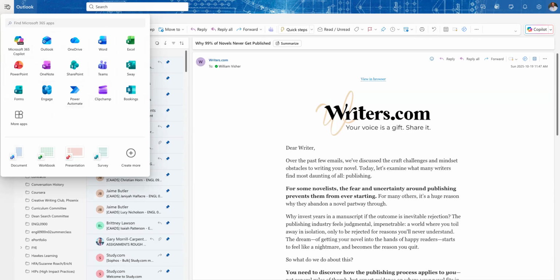If you click on this 3x3 grid and you don't have it, please contact the IT help desk at 423-697-3375 as soon as possible and tell them your A number and that you don't have the Microsoft apps.